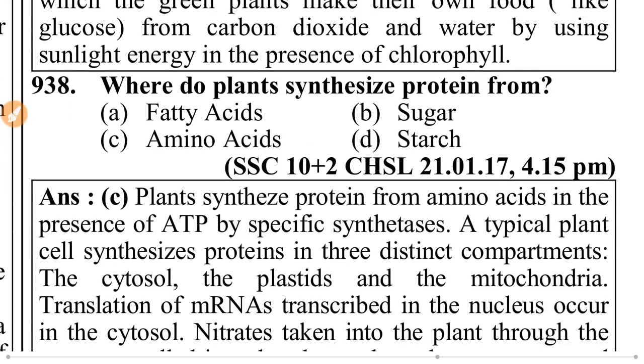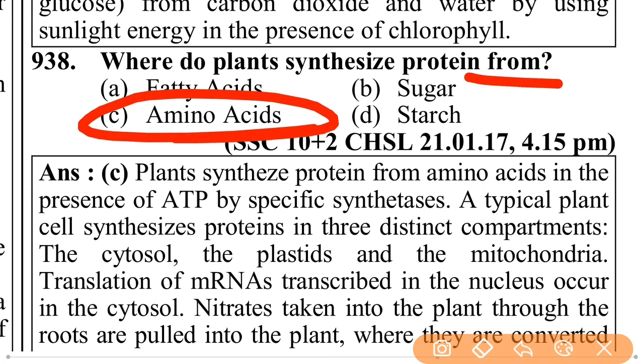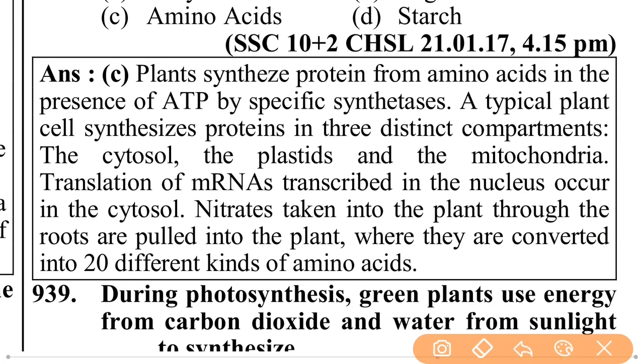Where do plants synthesize protein from? That is amino acid. Amino acid is necessary for the synthesis of protein, whether in humans, plants or animals. Plants synthesize protein from amino acids in the presence of ATP by specific synthesis.